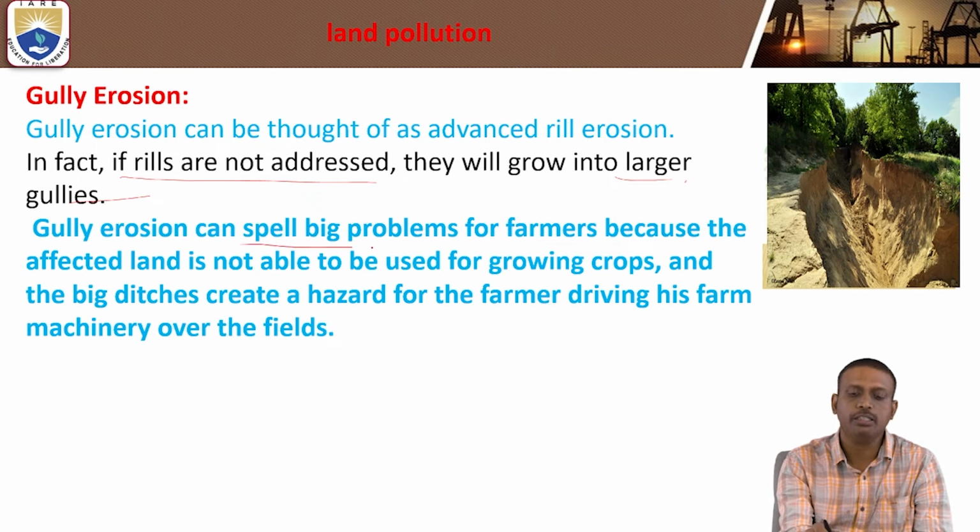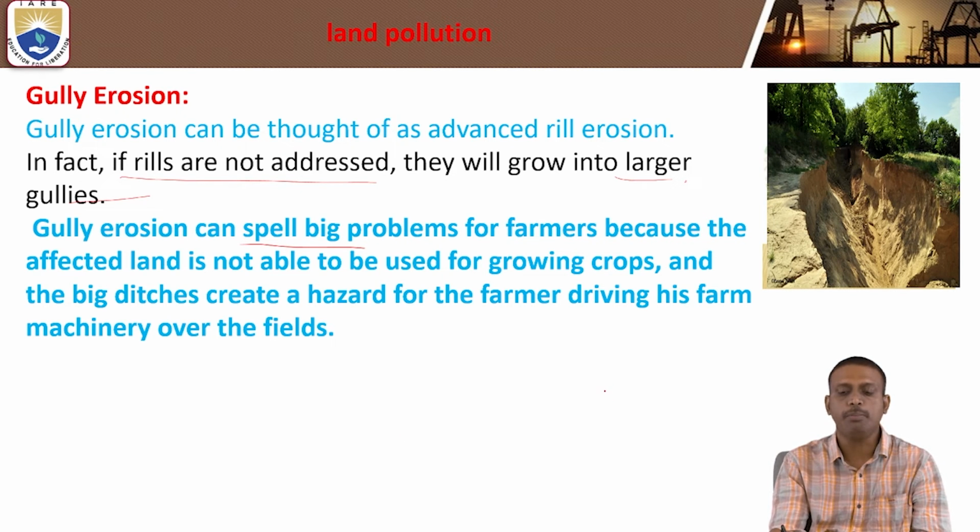Gully erosion can spell big problems for farmers because the affected land is not able to be used for growing crops, and big gullies create a hazard for a farmer driving his farm machinery over the fields.